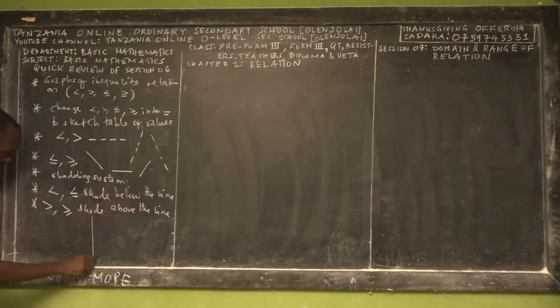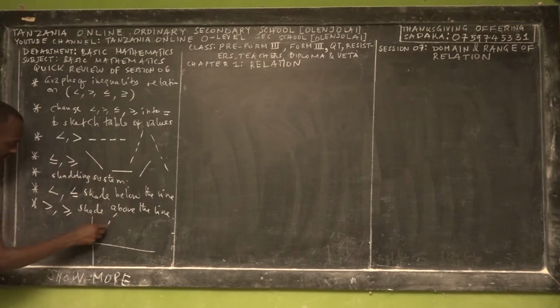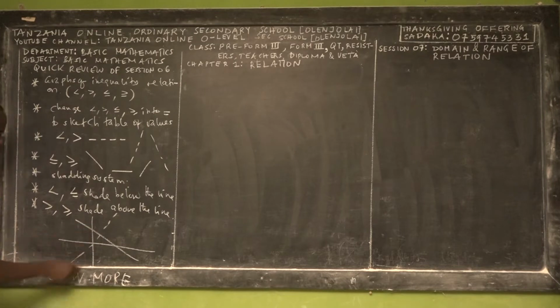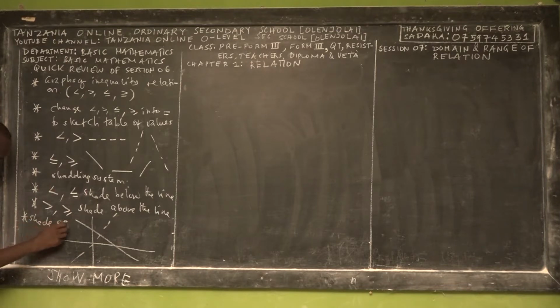So if you remember, we've been drawing graphs like this, having dotted lines, and then sometimes a full line like this. But remember also another thing that we insisted on: shade the area of intersection between the two graphs.